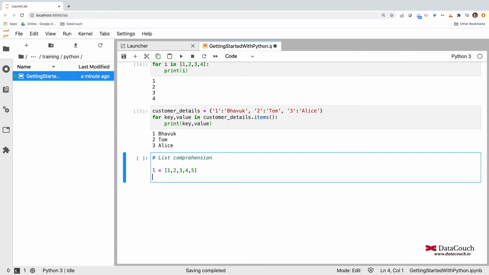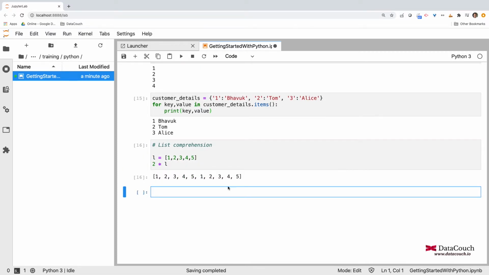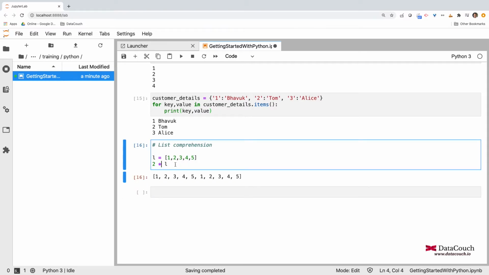So you remember, if I just do 2 multiplied by L and run it, then it will give me something like this, which is not what I was looking for, because I wanted to do multiplication by 2. Each element I wanted to multiply by 2, or maybe I wanted to do squares. If I just change it to star star, then it will become square. But I don't want to work like this. It is appending the same elements together. So what I want is to fix this problem, and in order to fix this problem, I will write code in the form of list comprehension.